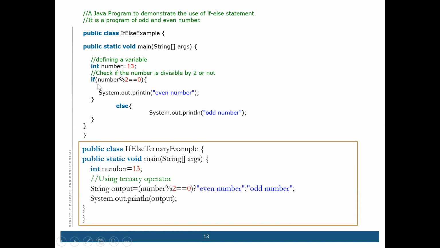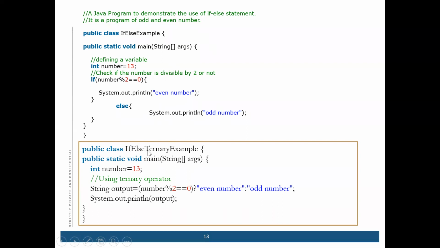So what you will do: number divided by 2 is equal to 0. That means the remainder is 0. This percentage sign means remainder. If the remainder is 0, then it's an even number, else it's an odd number. Okay, so this is the way of writing. One more way you can write this if statement.